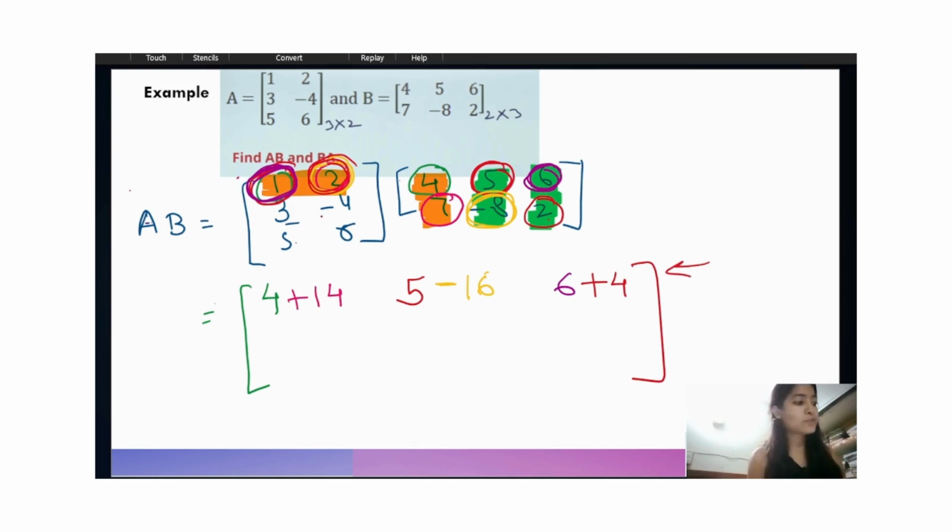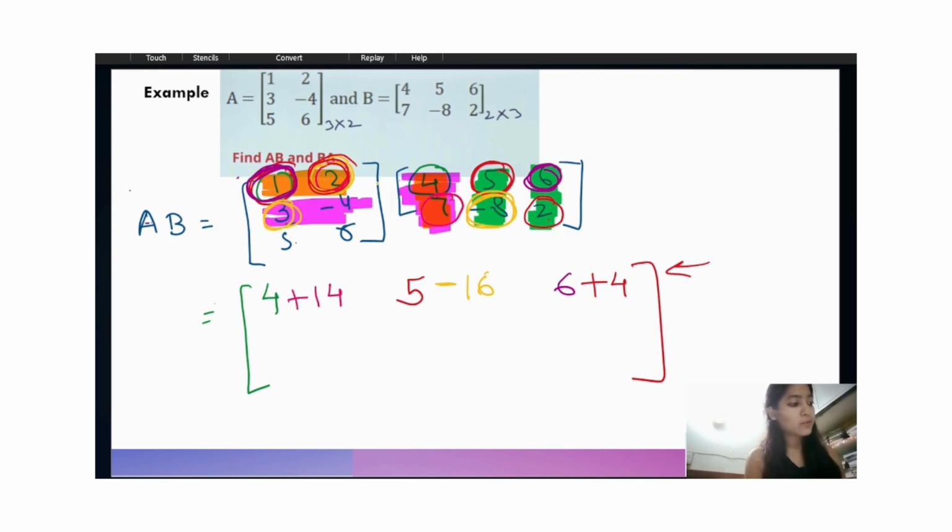Next we have to take the second row and the first column of the second matrix, right? So take the second row and this will be the first column. Do the same here also.